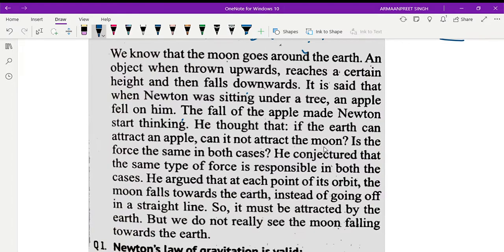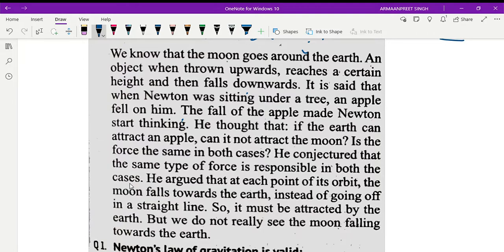If the earth can attract an apple, can it not attract the moon? Is the force the same in both the cases? He conjectured that the same type of force is responsible in both the cases. He concluded that the same type of force is what is responsible in both cases, right?